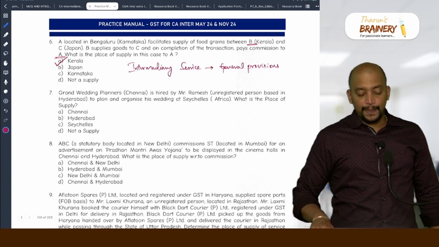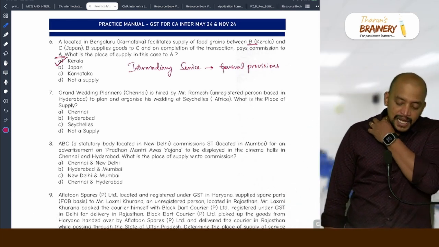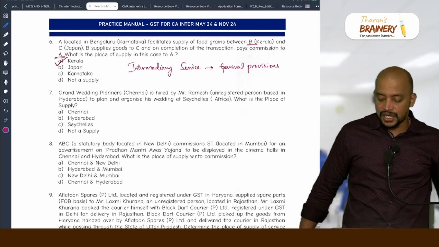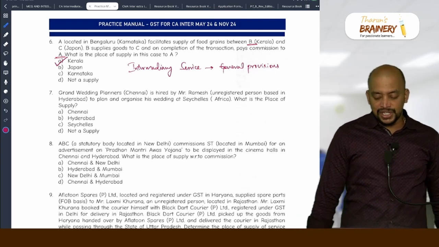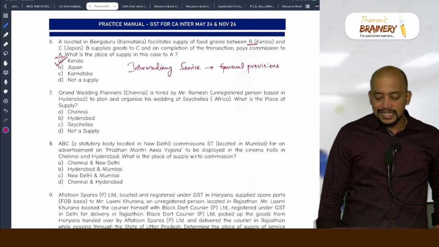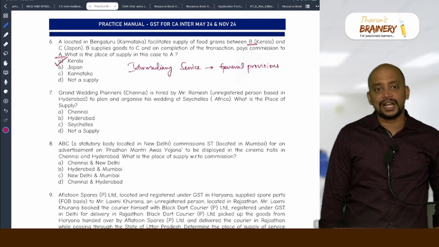Then 7. Grand Wedding Planners, Chennai, is hired by Mr. Ramesh. So wedding planners is the supplier, Ramesh is the recipient, and Ramesh is an unregistered person based in Hyderabad, to plan and organize his wedding at Seychelles, Africa. What is the place of supply in this case?